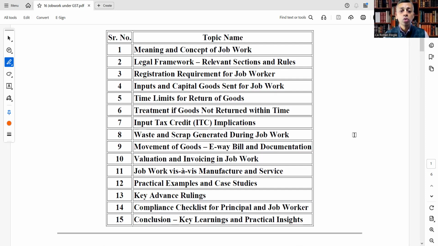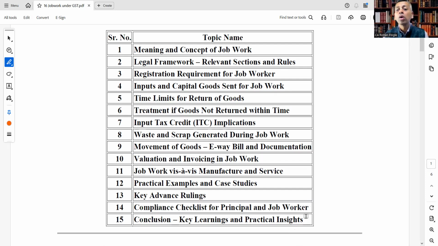We will also see movement of goods, e-way bill and documentation, valuation and invoicing in job work, whether it is manufacture or service, practical examples and case studies, key advanced rulings, and a compliance checklist for principal and job worker.